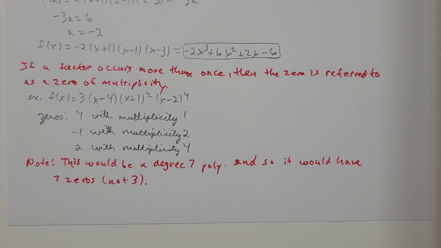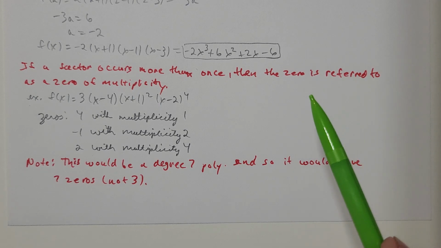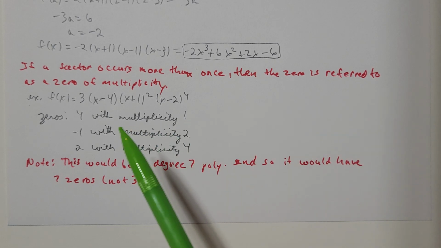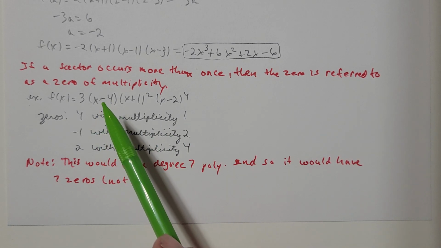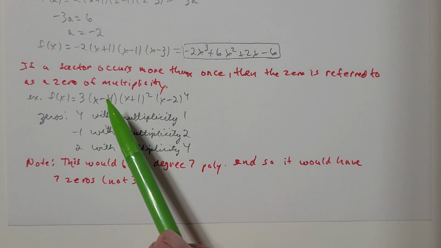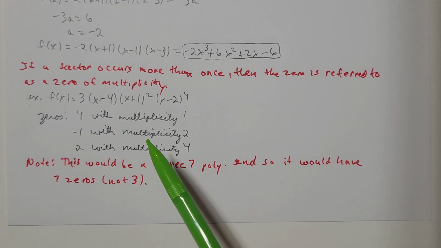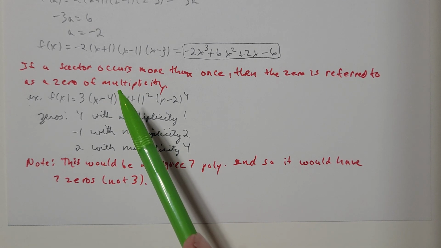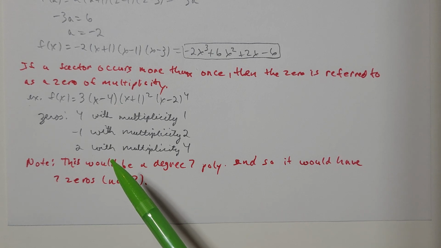Well, a zero is a number that I can plug into the function and it's going to return 0. So 4 would be a zero, because 4 minus 4 is 0. Now 4 is a zero that has multiplicity 1 because its factor is only seen one time.